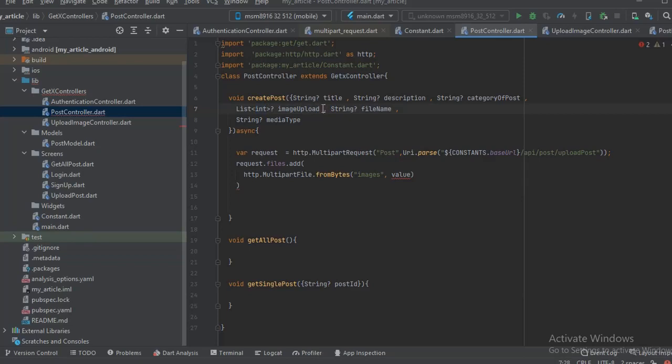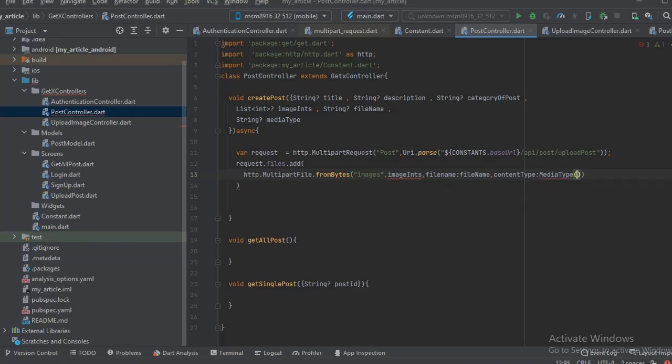So let's call it image. Let's change the name here. Okay, so the value here is going to be image int, right? Then we have the file name. The file name is what we passed into the constructor here, so we're going to just pass it down here, file name. And then the content type is going to be media type.